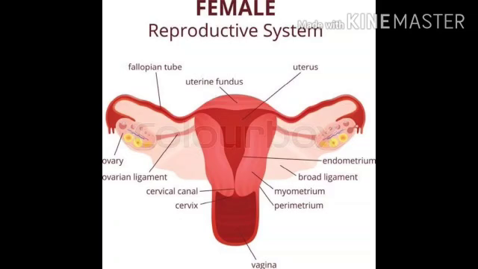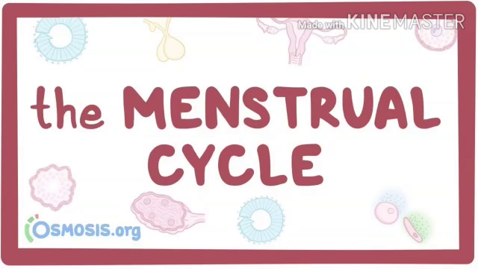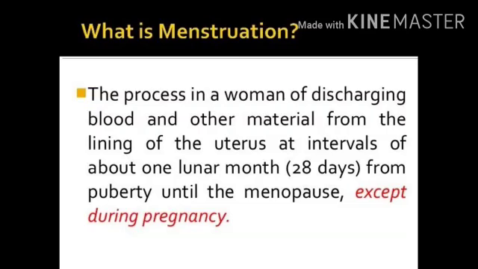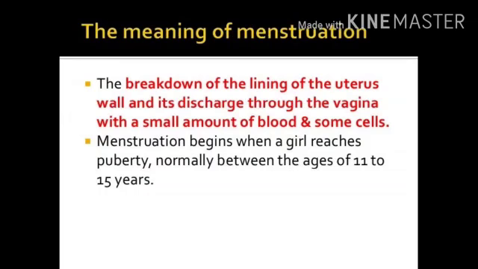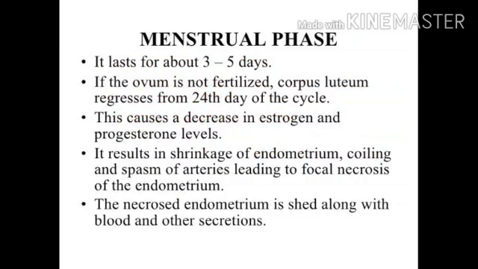Now to understand much better, let us understand the first cycle, that is the menstrual cycle. Now what exactly do you mean by menstruation? The process in a woman of discharging blood and other materials from the lining of the uterus at the interval of one lunar month, that is 28 days, from puberty till menopause, except during pregnancy, is known as menstruation. Now what is the meaning of it? It is a breakdown of the lining of the uterus wall and discharge through the vagina with a small amount of blood and other cells.